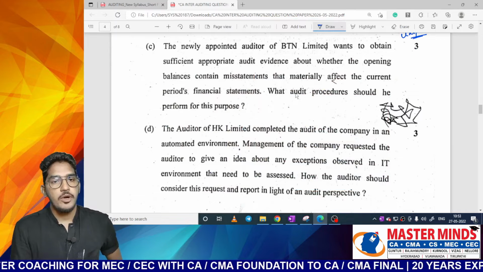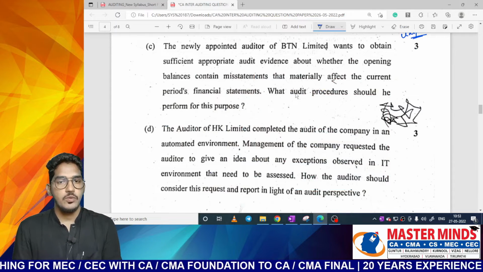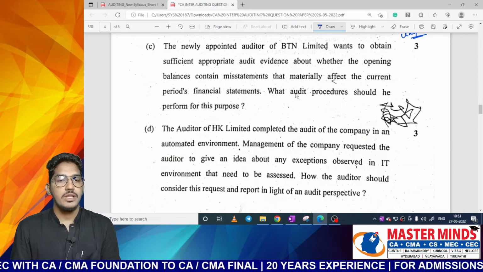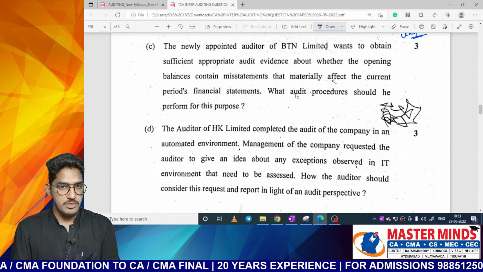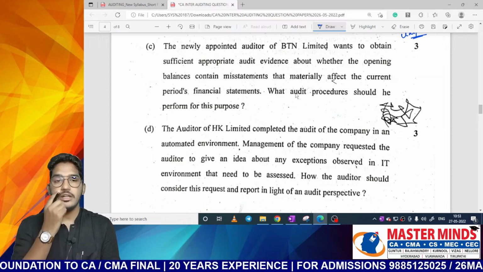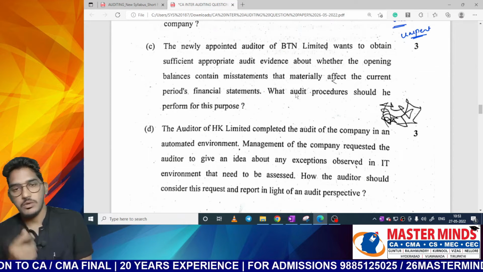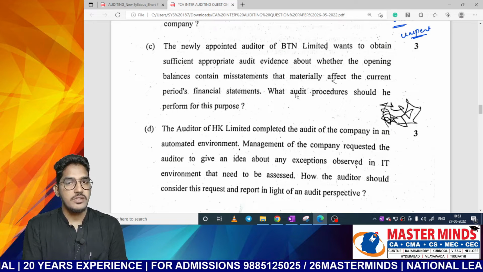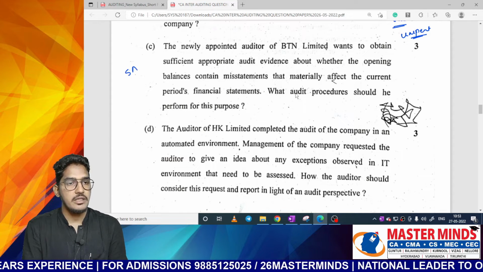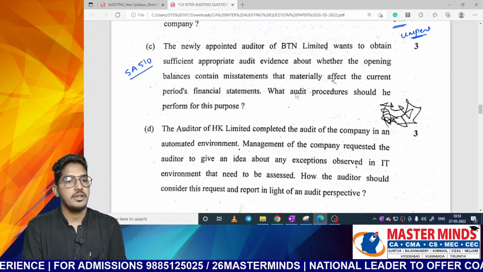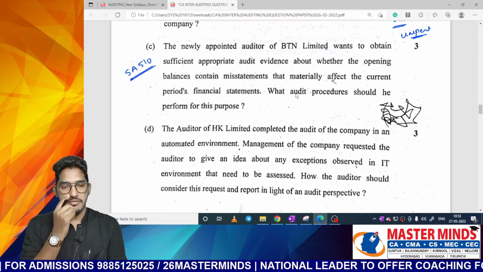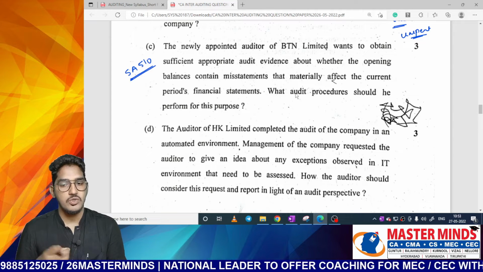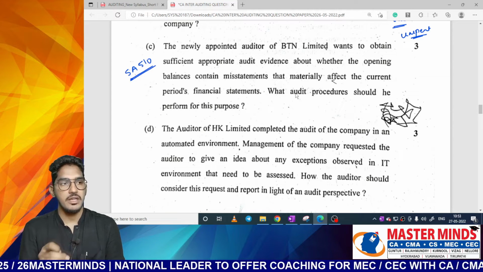The newly appointed auditor of BTN Limited wants to obtain sufficient appropriate audit evidence about whether the opening balances contain a misstatement that materially affects the current period's financial statements. What audit procedure should he perform for this purpose? So this question is regarding opening balances. So immediately the thing which should come to your mind is SA 510. As per SA 510, our objective as an auditor is to obtain evidence whether opening balances contain any material misstatement or not.